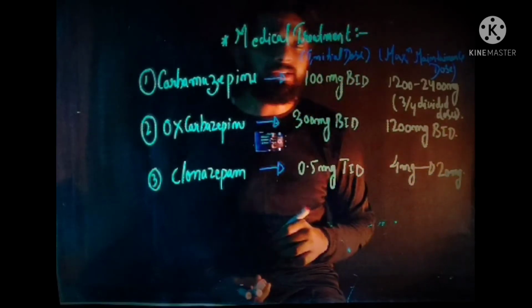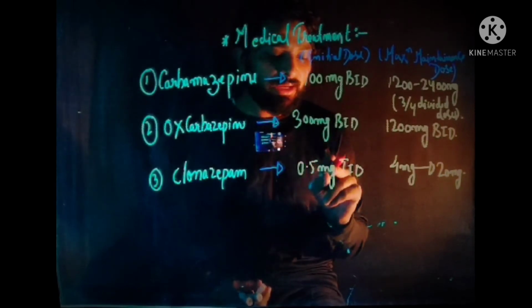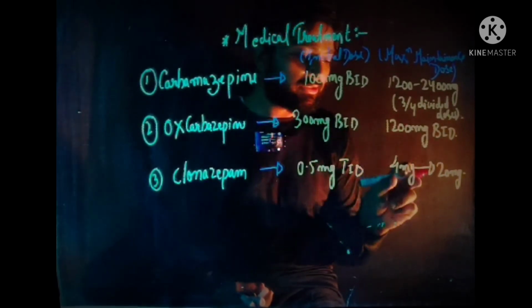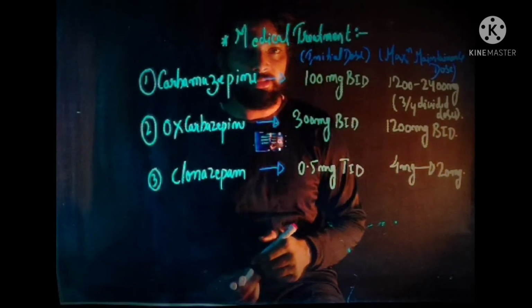What does it mean? It means the initial dose of clonazepam is 0.5 milligram and the maximum dose is 4 milligram, but within the maximum dose is 20 milligram.